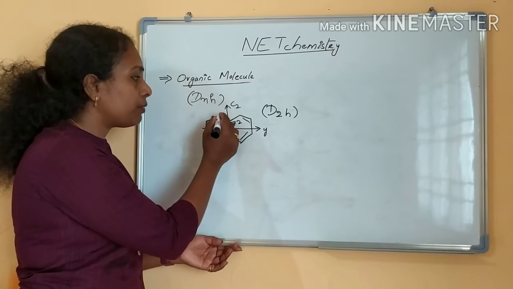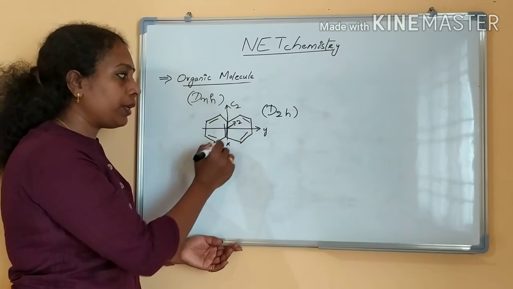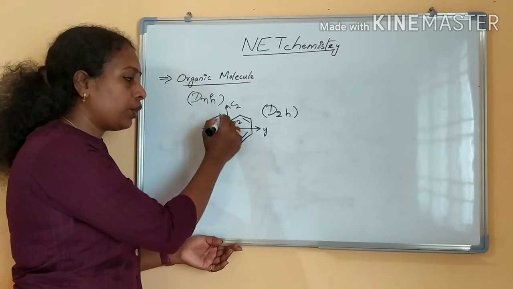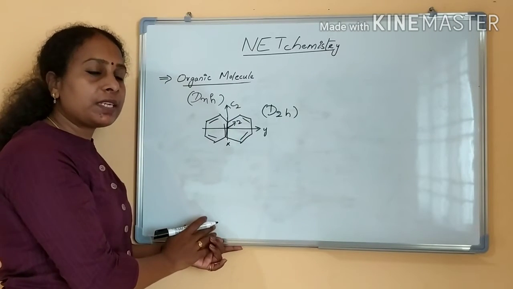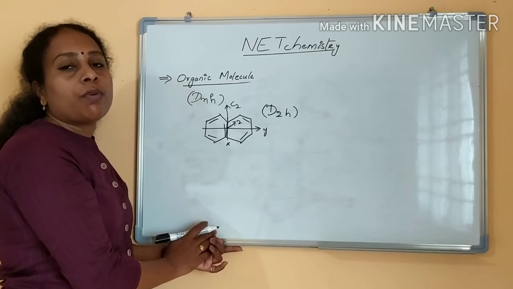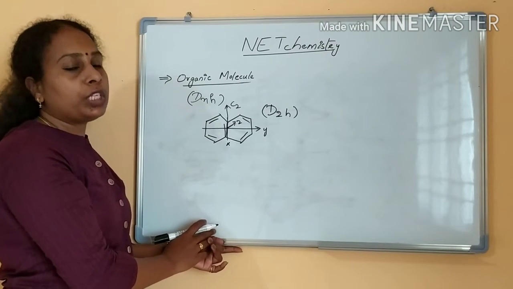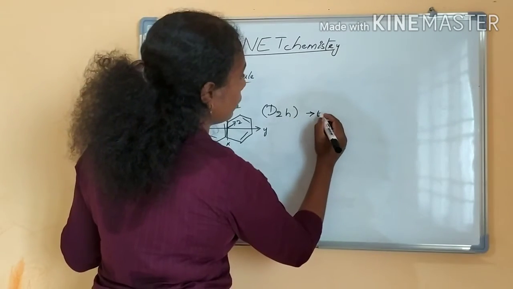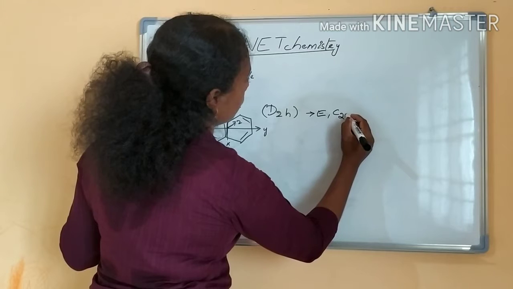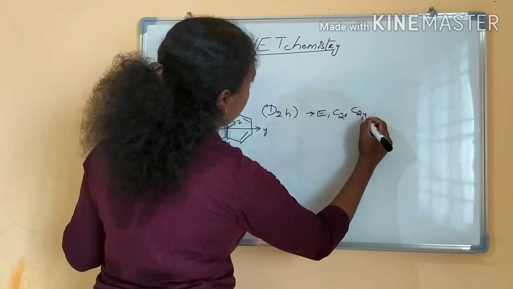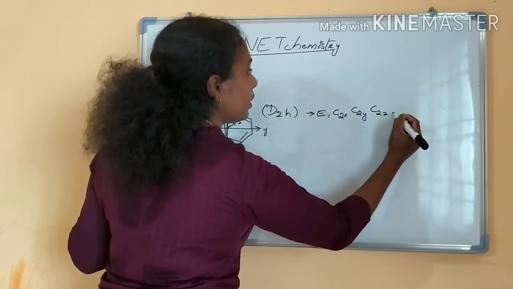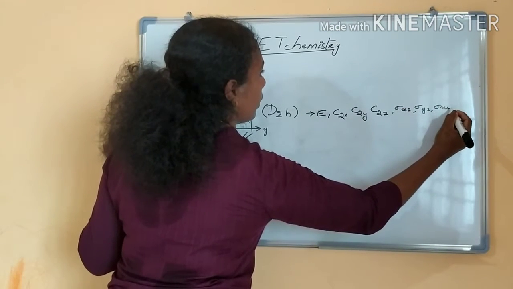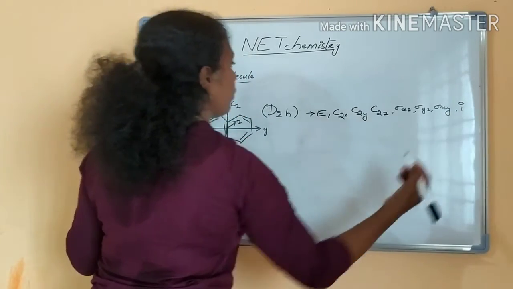If you see center of inversion from here to here, you will be able to find hydrogen atoms here. Here also, equal distance from the center. If you are finding the same atom, there is a center of inversion present. So we will see what all are the symmetry operations of a D2H point group: E, C2X, C2Y, C2Z, sigma xz, sigma yz and sigma xy, and center of inversion.